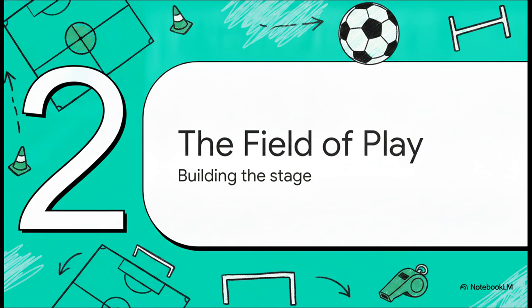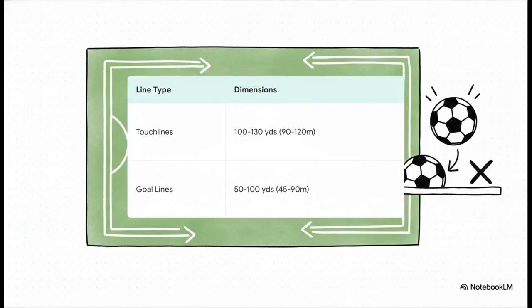Moving on to Section 2, the field of play. Let's look at the actual stage where all this magic happens. The pitch is a massive rectangle, right? You've got touch lines running up to 130 yards and your shorter goal lines. You'll also see markings like the center circle for kickoffs and the penalty area hugging each goal.